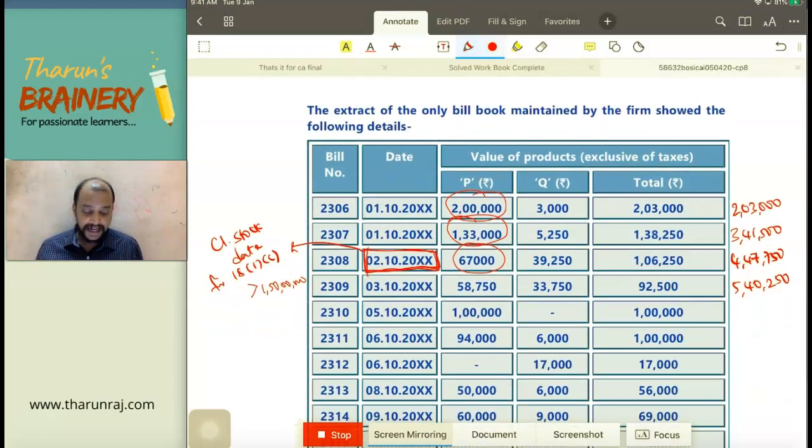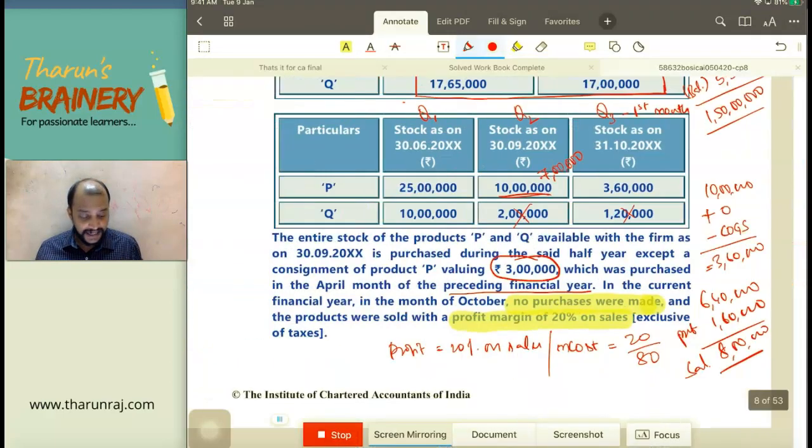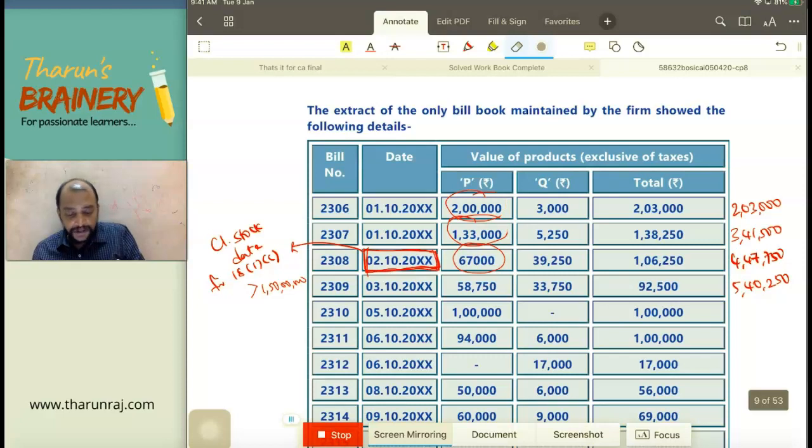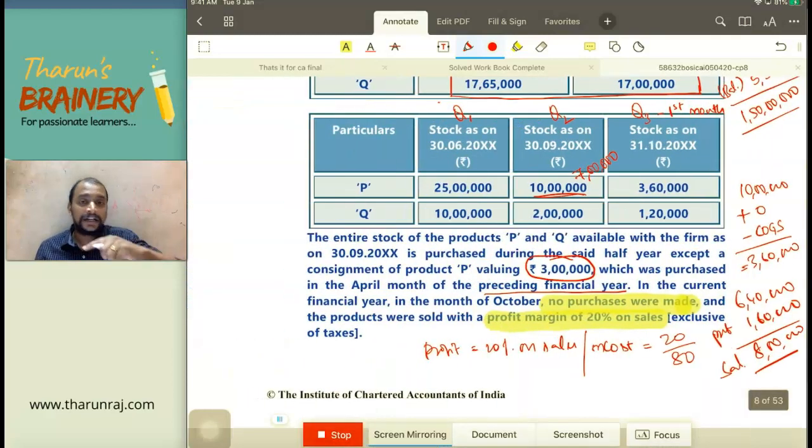In that 8 lakhs, which is the sales made during the month, with respect to which product? Product P. Same way, with respect to product Q also, we have got something. Now, with respect to product P, 8 lakhs is the sales during the month of October. In that, you take out these three, that is under composition scheme. So, 2 lakhs, 1 lakh 33 and 67,000, 4 lakhs. If you take out that, what is the sales of product P under regular scheme? 4 lakhs.